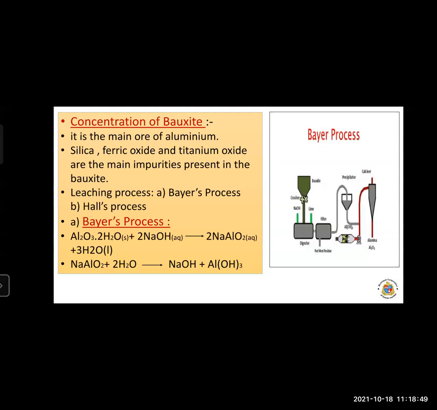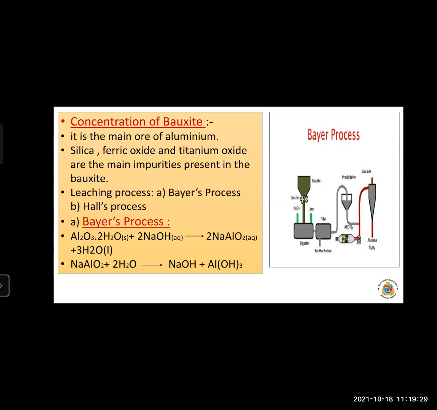What is meant by leaching? The ore is soaked in a certain amount of solution. Here the bauxite ore is leached with a concentrated solution of caustic soda, that is, sodium hydroxide, NaOH, at a temperature of 140 to 150 degrees Celsius.